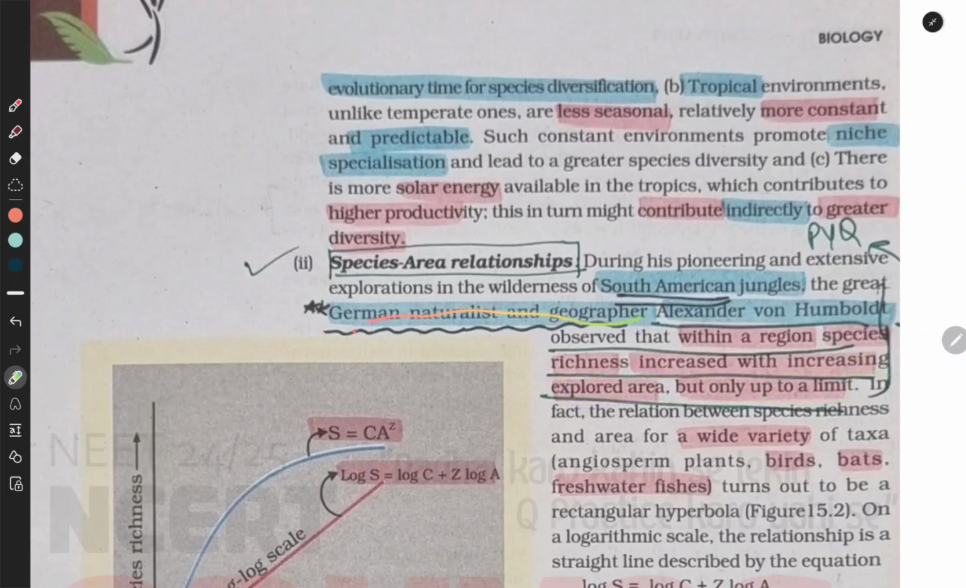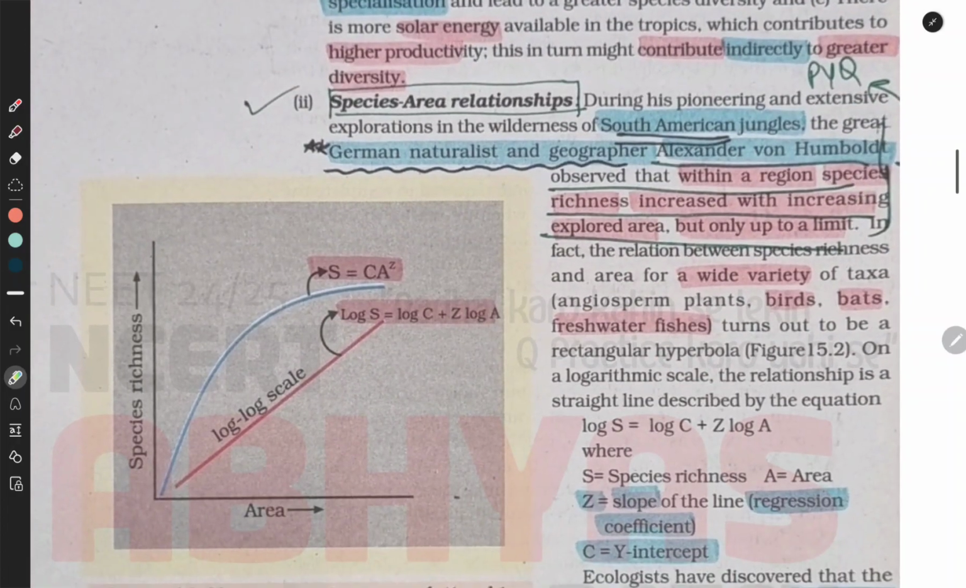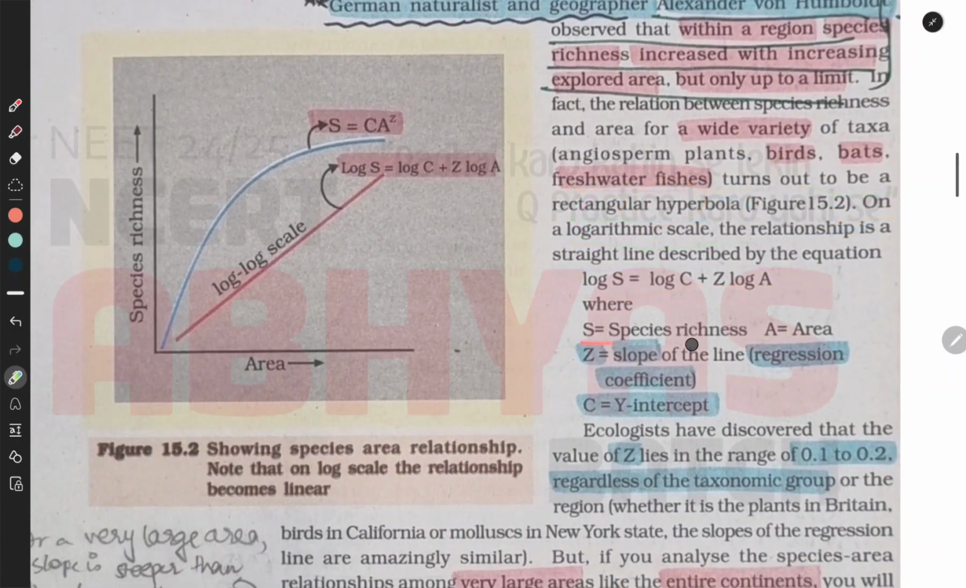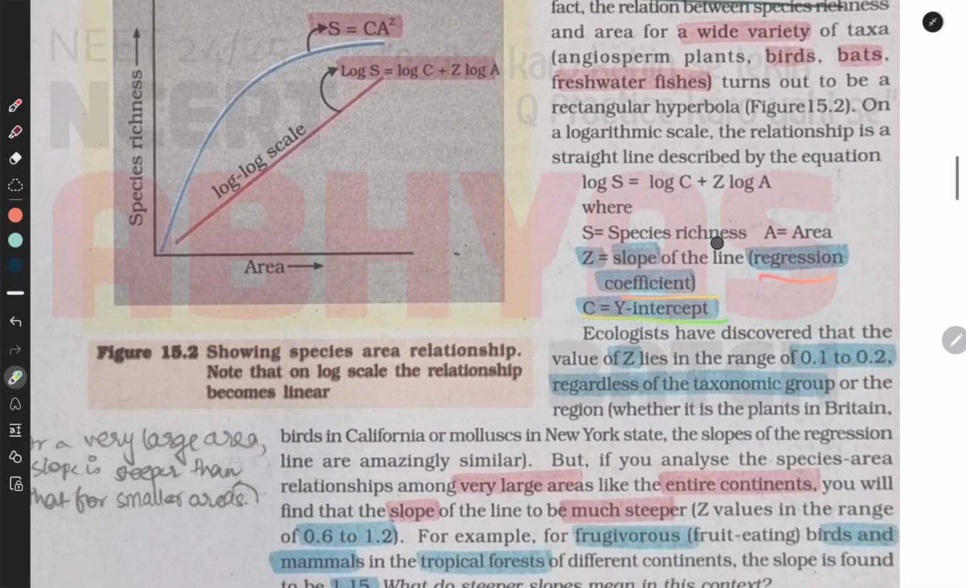Great German naturalist and geographer Alexander von Humboldt. In fact, the relation between species richness and area for a wide variety of taxa, angiosperm plants, birds, bats, freshwater fishes, turns out to be a rectangular hyperbola. On a logarithmic scale, the relationship is a straight line described by the equation log S = log C + Z log A. S is the species richness, A is the area, Z is the slope of the line, the regression coefficient, and C is the Y-intercept.